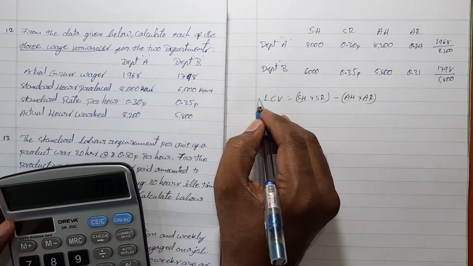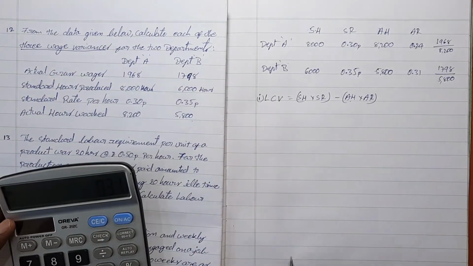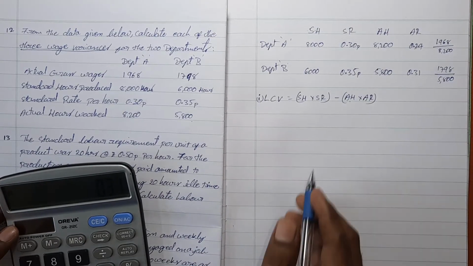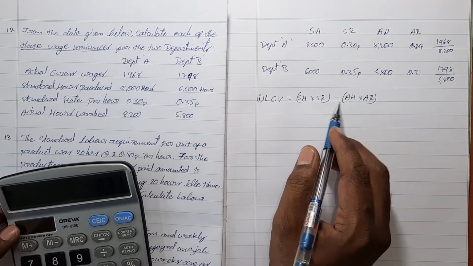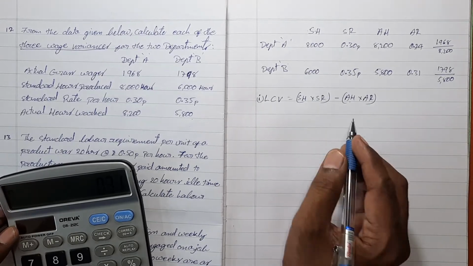In this first one, labor cost variance, that is standard hours into standard rate minus actual hours into actual rate.